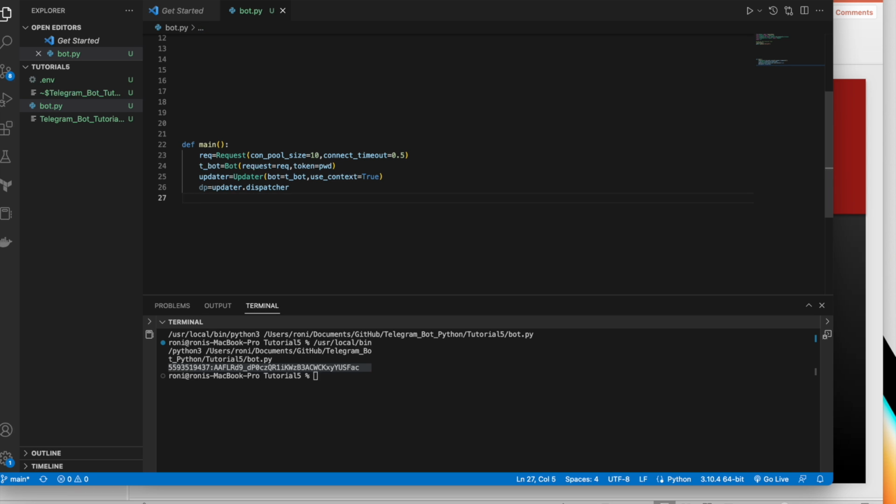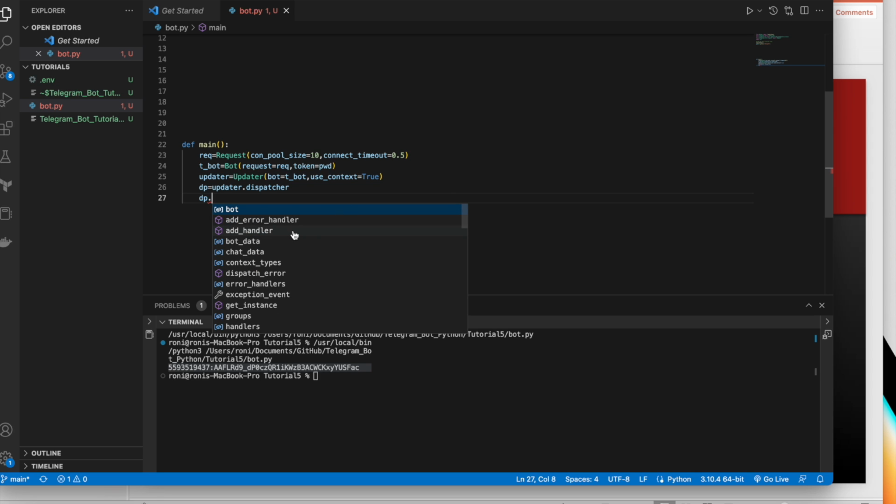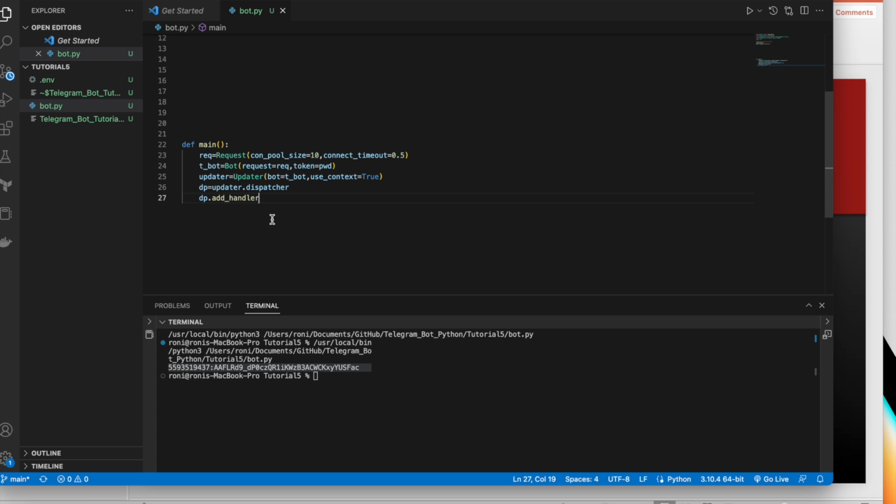Now we'll add some handlers. Let's see how to actually add those handlers. So it's going to be dp dot add handler, and in the add handler we'll add a message handler.